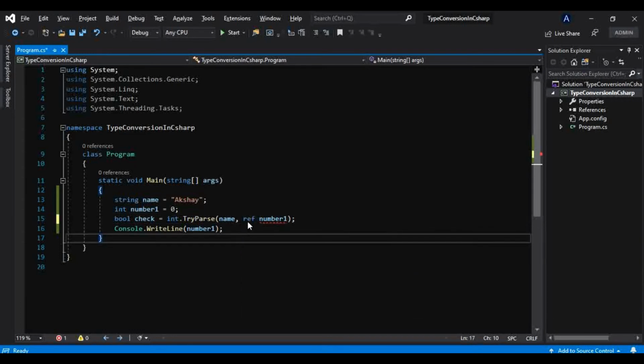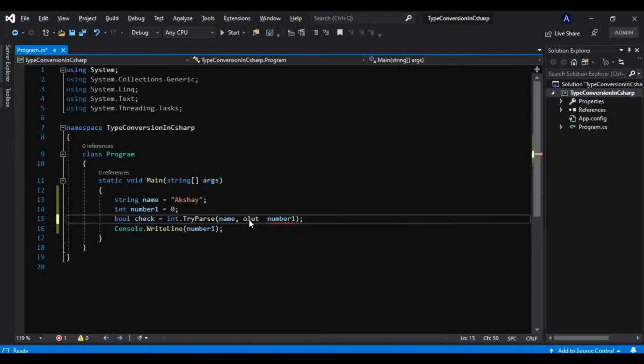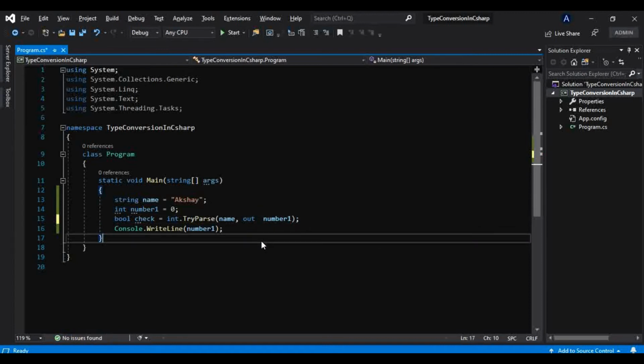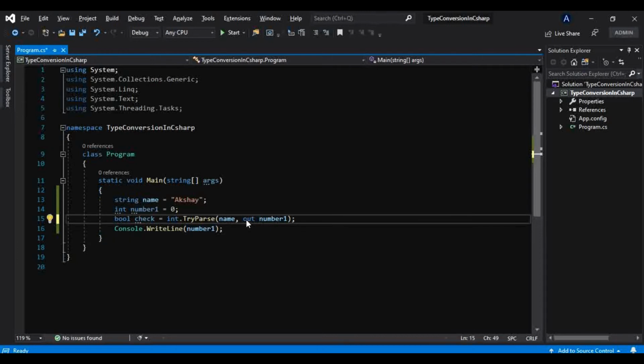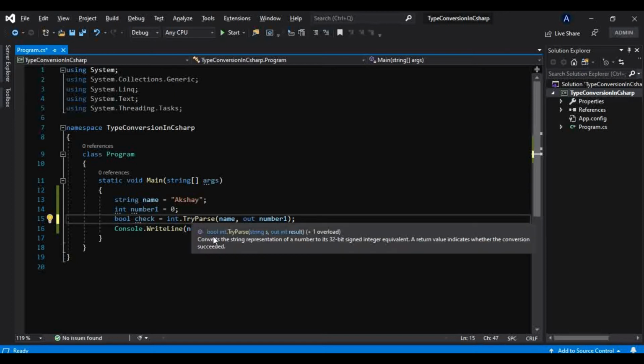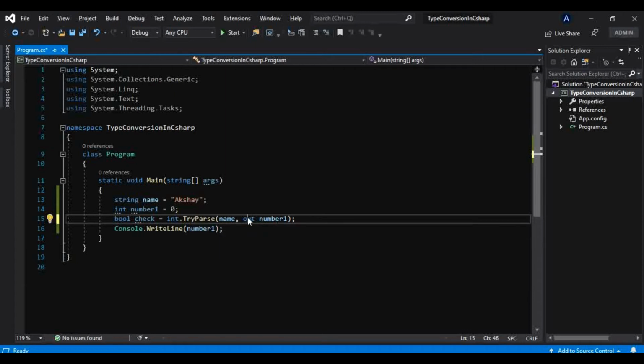This is also one parameter type. What all this is, I will be explaining to you in great detail, so don't worry about that. But for now, just keep in mind that as soon as you have passed this parameter with the out keyword, we know this method is returning this bool, but if you want to return this value as well, then you can pass that as an out parameter.